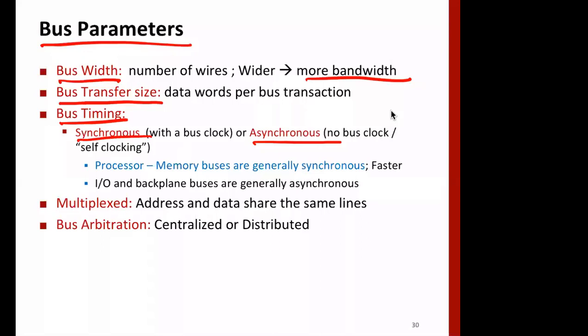It means that the clock signal goes to all devices. If the clock signal is transmitted to all devices, then the same clock signal is used by all devices, and we say the communication system or bus is synchronous. And if the clock used by different devices is not the same, then we say it is asynchronous.